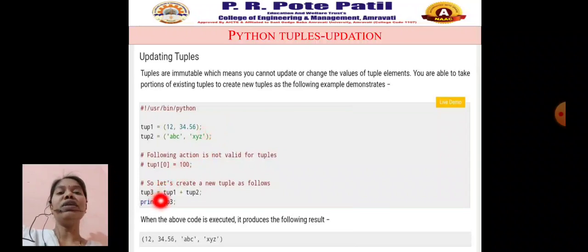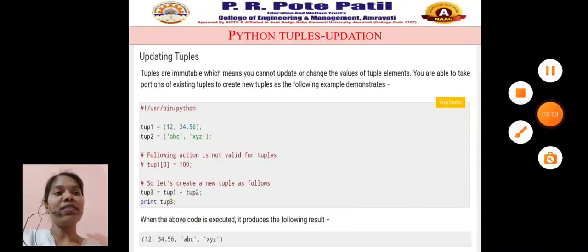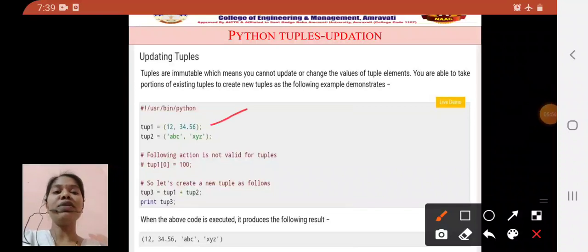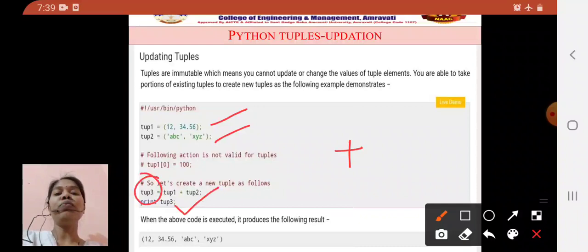Then tuple 3 equal to tuple 1 plus tuple 2. So plus is used for concatenation purpose. So print tuple 3. So tuple 3, तो tuple 1 कौन है आपका, that is the 12 34 56, and tuple 2 is ABC XYZ. So here plus is used for concatenation purpose, so it will concat, mean join both the tuples and will result into the tuple 3. So if you want to print tuple 3, 12 34 56 ABC and XYZ is the output which is printed on the command prompt.